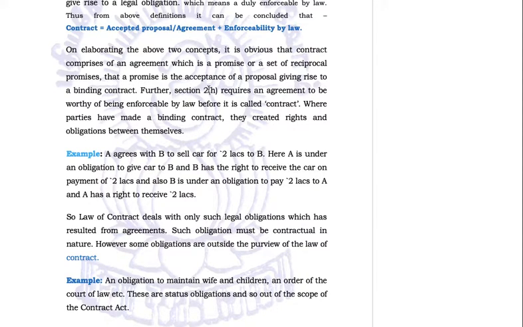Further, section 2(h) requires an agreement to be worthy of being enforceable by law before it is called a contract. Enforceability by law has to be there if you want to call an agreement a contract. Where parties have made a binding contract, they create rights and obligations between themselves.